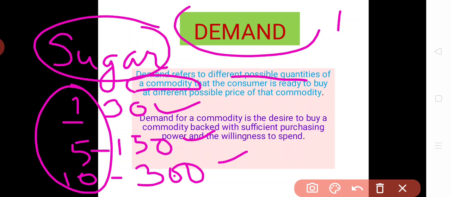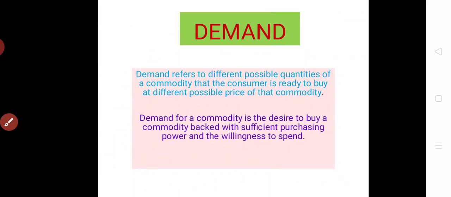So we can say demand refers to the different possible quantities, here 1 kg, 5 kg and 10 kg, that a consumer is ready to buy at different possible prices, that is rupees 30, rupees 150 and rupees 300. Then it is called demand. Demand is what a consumer asks for when he goes to a shop and asks for various quantities at various prices.